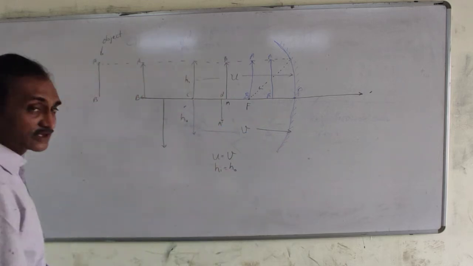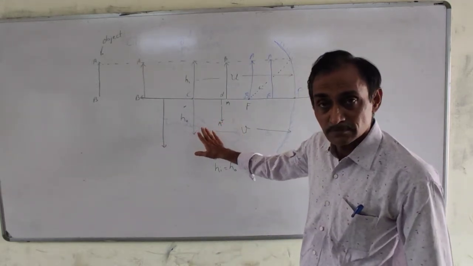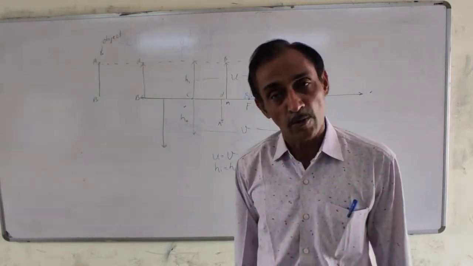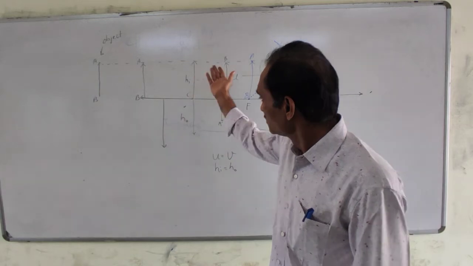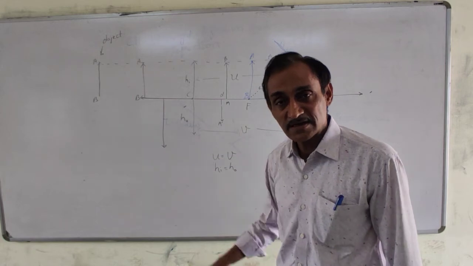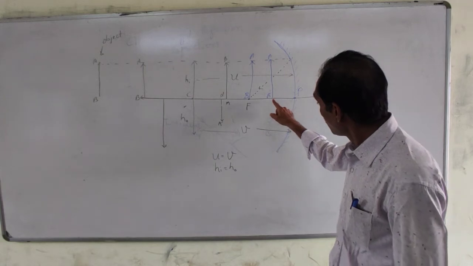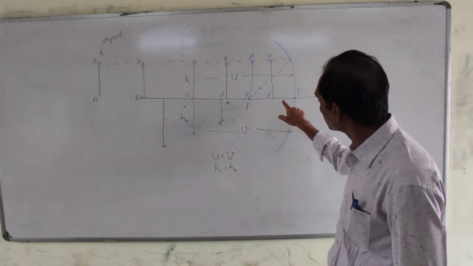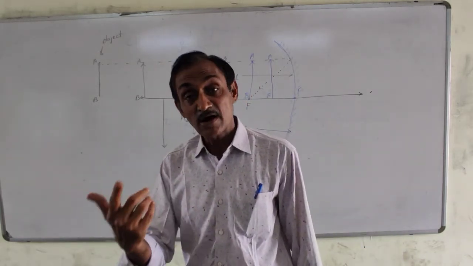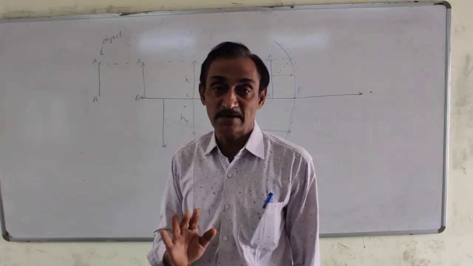In previous cases we have seen that inverted images are formed at the same side of object, right? The object is on left hand side, so image is also on left hand side. But when object is placed between principal focus and pole, then the side of image will change. Now image will form at opposite side to the object.